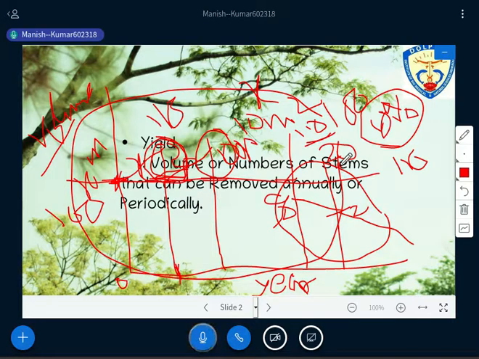So all of you, again I am asking, have you got the concept here? Or if you have any kind of question or something that you are unable to understand, you can ask. But what about the other students? Do you have any kind of question?